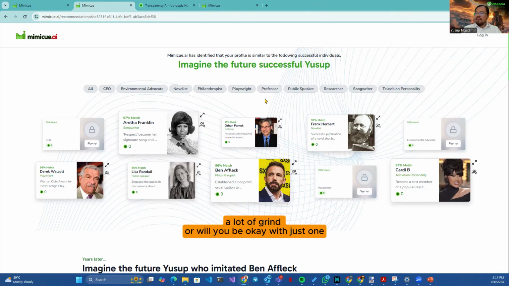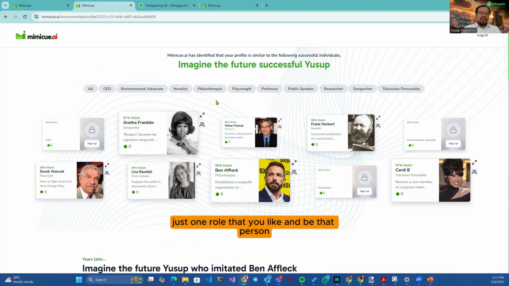Or will you be okay with just one? Just one role that you like and be that person? Will that be enough? Or maybe at least for now, be that one person. Once you become this person, let's say you become an environmental advocate.